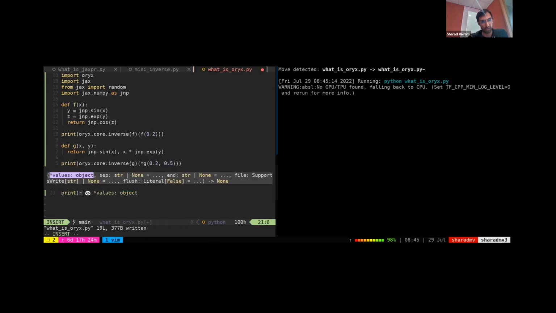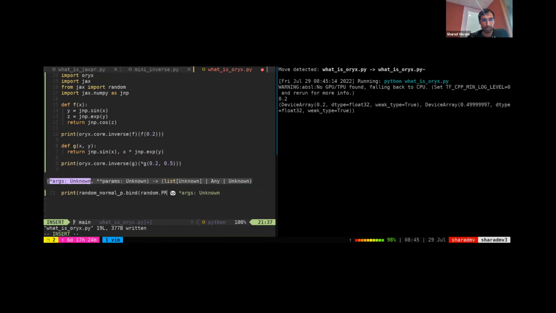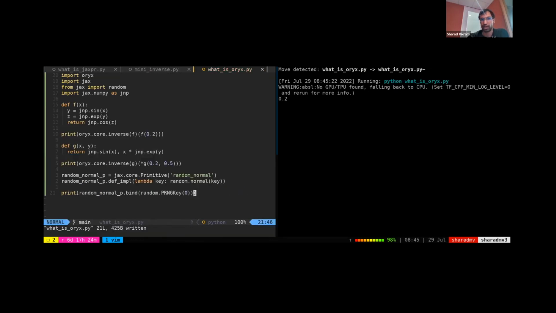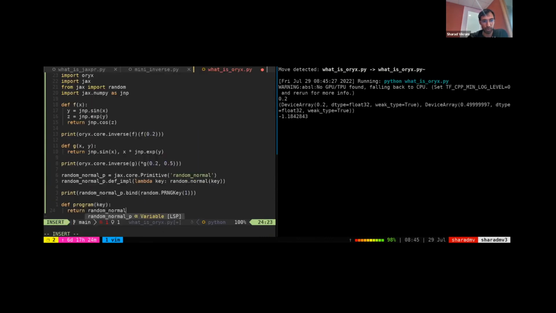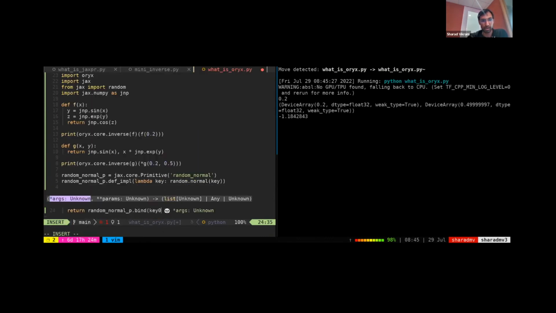And you can see that if we call this, it should just evaluate to some random number, -0.2. And if I change the key, it'll give me some other number. So what's the point of writing your own random normal primitive? Well, in Oryx, let's say we wrote a program like this. Takes in a key, and it says return random_normal_p.bind of key.